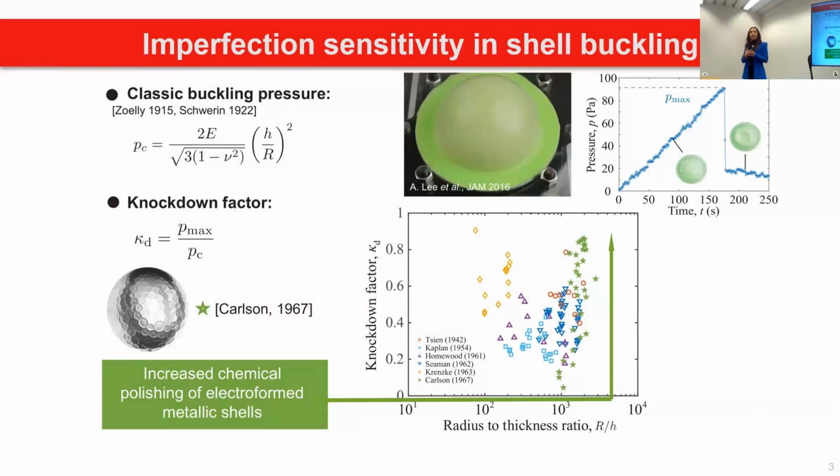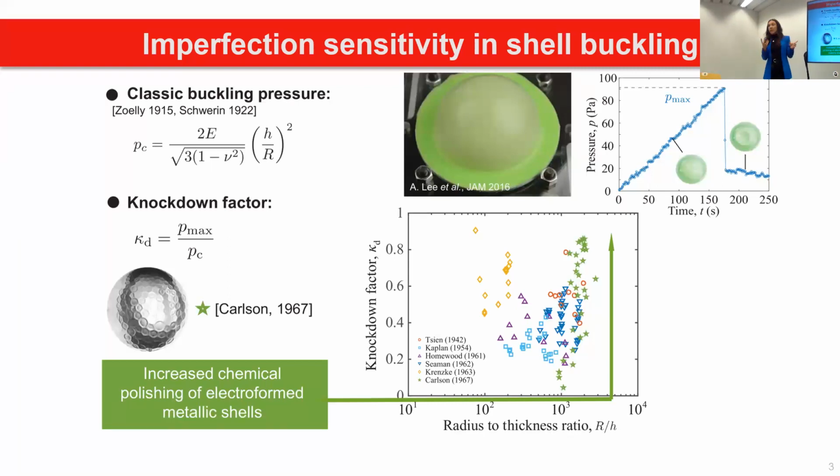A very important concept in shell buckling, and in general in cylindrical and spherical shell buckling, is the concept of imperfection sensitivity, because these shells are highly imperfection sensitive. A measure of imperfection sensitivity is called the knockdown factor, which is the ratio of the maximum buckling pressure that we can obtain experimentally or with finite element modeling over the theoretical buckling pressure of a perfect shell, which is given by this equation from the early 90s. I'm going to be using this concept throughout the whole presentation, and it shows the buckling strength and the imperfection sensitivity of the shells.